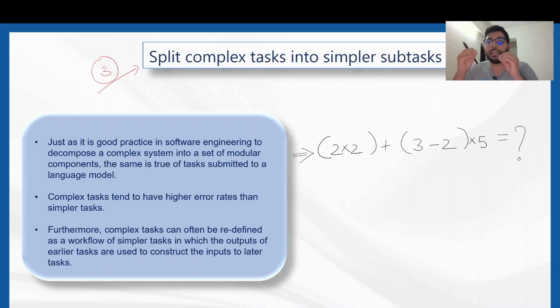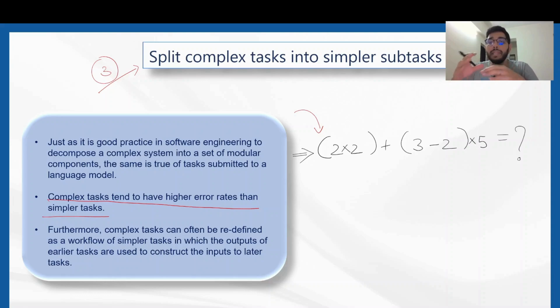The answer would probably be wrong, because complex tasks tend to have higher error rates as compared to simpler tasks. It goes for both biological and artificial intelligence, because both work on the same principle. They mimic each other. So coming to this example, if I were to give this problem to the generative AI model to solve at once, it might give me a wrong answer.